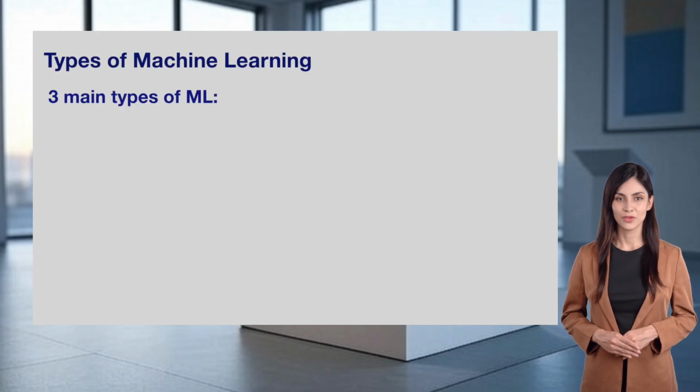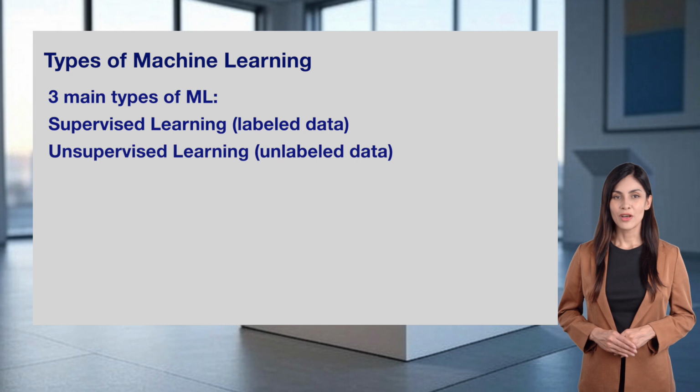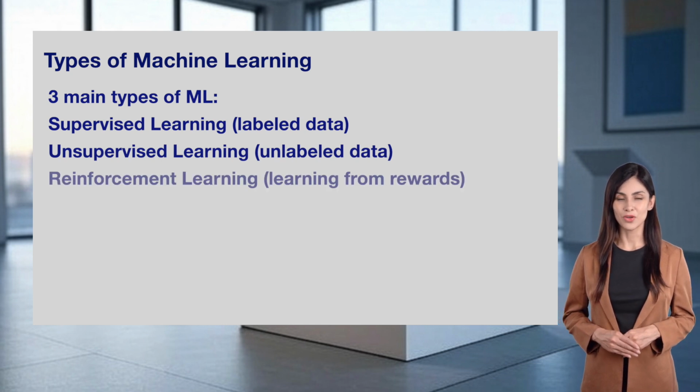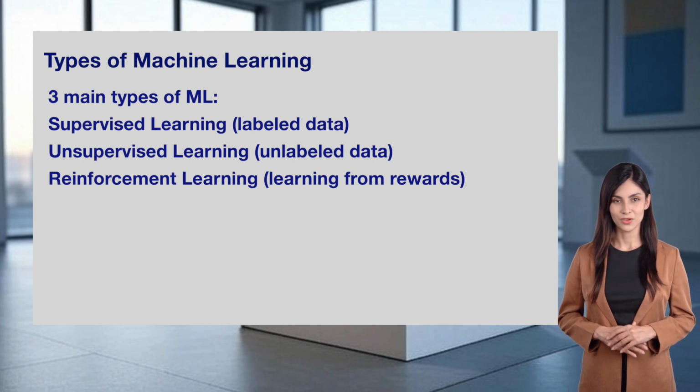Machine learning comes in 3 main types, each suited for different tasks. First, supervised learning uses labeled data, like teaching a child with examples. Second, unsupervised learning works with unlabeled data, finding patterns on its own. Third, reinforcement learning learns through rewards, like training a dog with treats. We'll dive deeper into these types in future lessons, but for now, know that they're the building blocks of machine learning, helping AI systems learn in different ways.